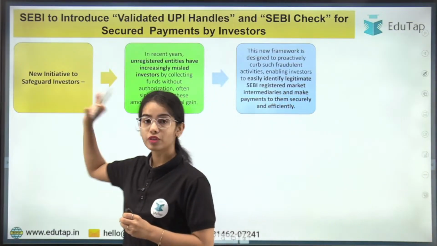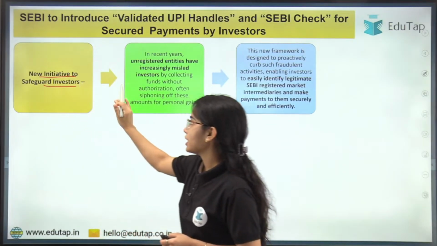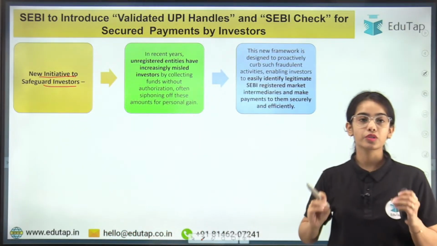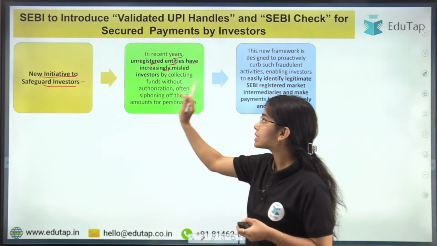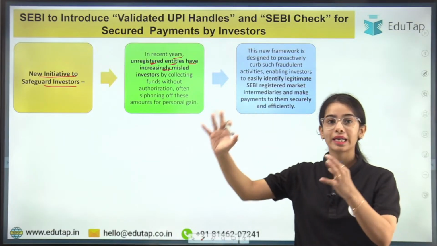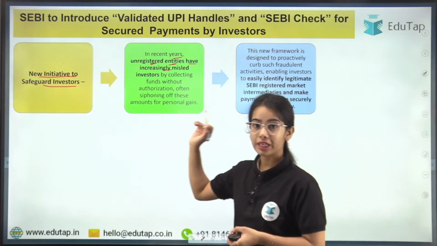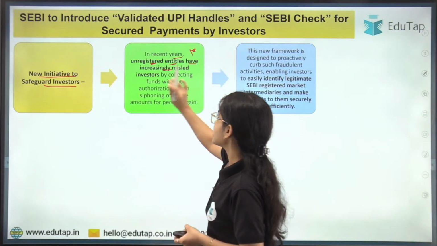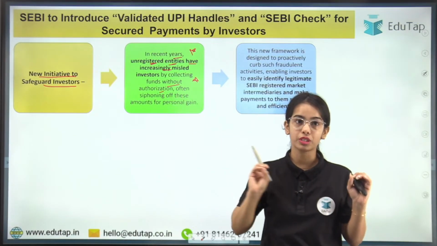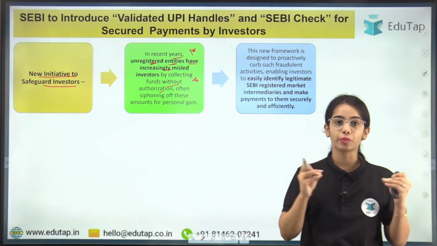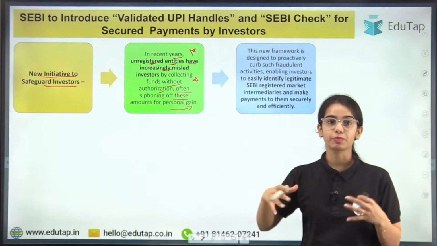So new initiatives, first of all, I hope you are able to see this. New initiatives to safeguard the investors. SEBI has taken the new initiative to safeguard the investors. In recent years, the unregistered entities have increasingly misled the investors to collect money from the investors in the name of other entities, okay? So in recent years, the unregistered entities have increasingly misled investors by collecting funds without any authorization from the Securities and Exchange Board of India, and often siphoning off these amounts for personal gain.